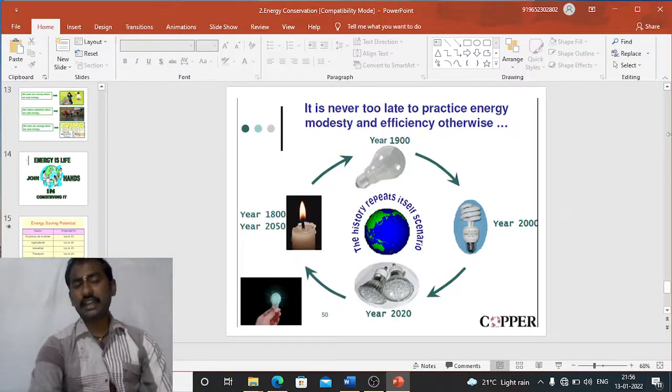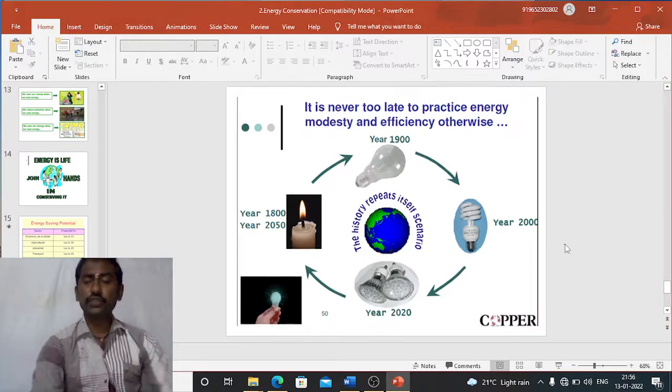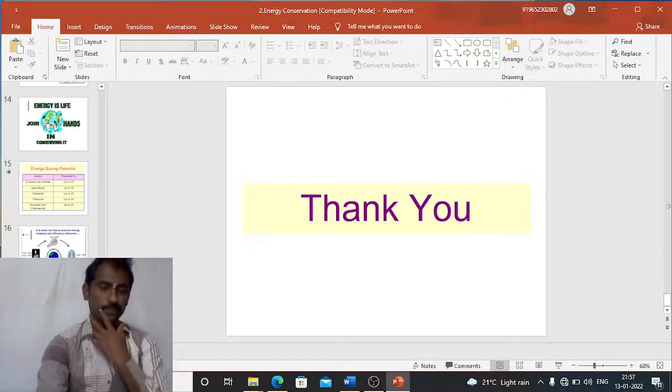In the year 1800 we used candles, in the 1900s we used incandescent lamps, in the 2000s we used CFL lamps, compact fluorescent lamps, and in 2020 we use LED lamps. If we do not save energy in this manner, then in 2050 we may go back to candles again. That means history repeats itself, it is a scenario.